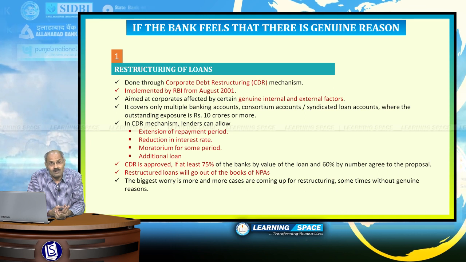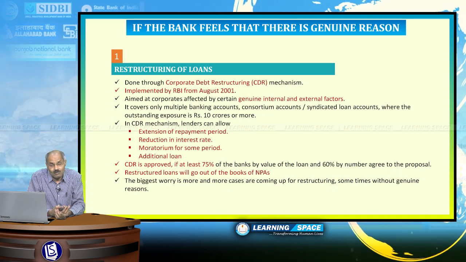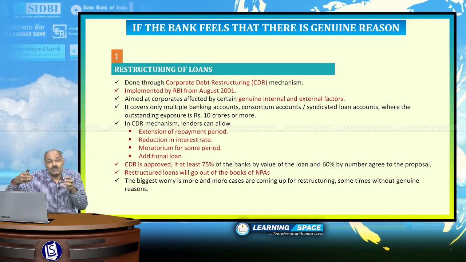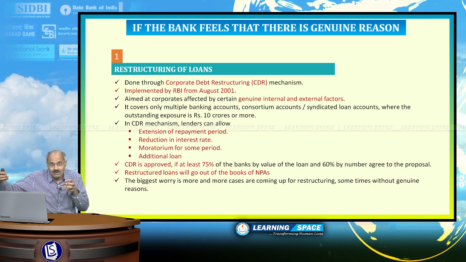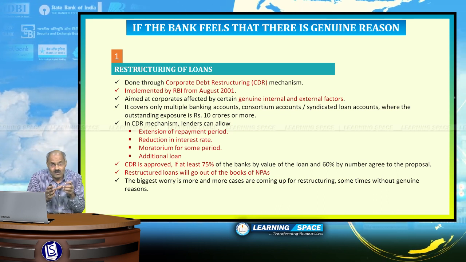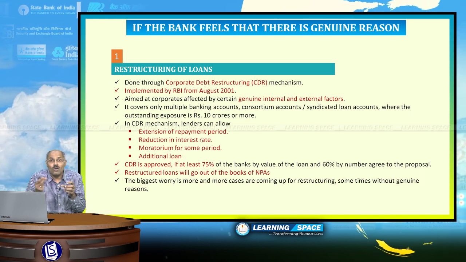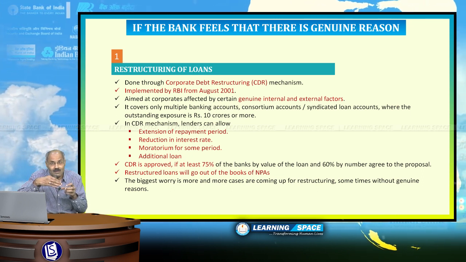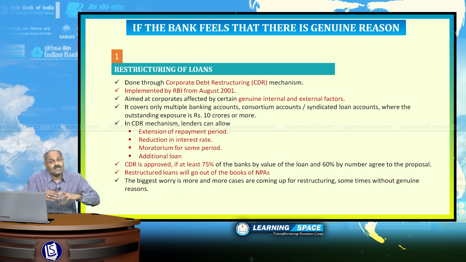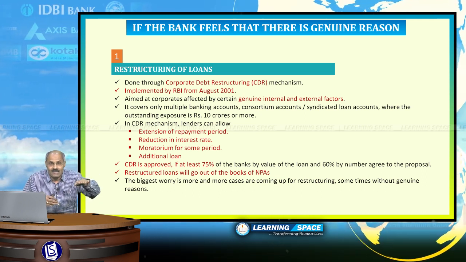Once the loan is restructured, banks can extend the total loan period. Banks can give a moratorium, that means a holiday during which the borrower need not pay back to the bank. Then banks can give additional loans, and banks can reduce interest rates.